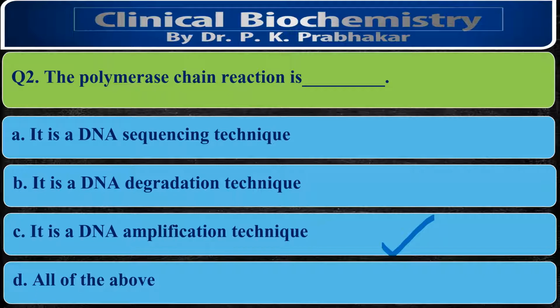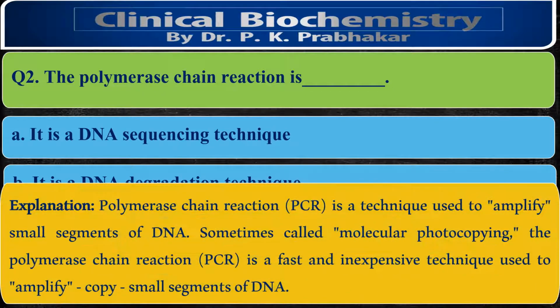So what exactly are we doing in the polymerase chain reaction? As its name suggests, it is a chain reaction. Here we amplify DNA from a single small amount of DNA, and we get multiple copies of the DNA. So sometimes PCR is also called molecular photocopying, because this reaction is very fast. In a short time duration you can get a high number of DNA segments from a small quantity. That's why it is a DNA amplification technique.